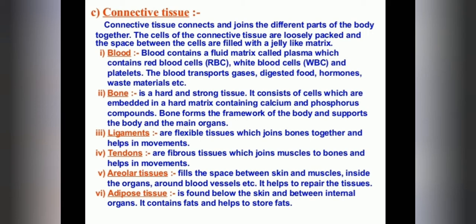The cells of the connective tissues are loosely packed, and the space between the cells is filled with a jelly-like substance called matrix.